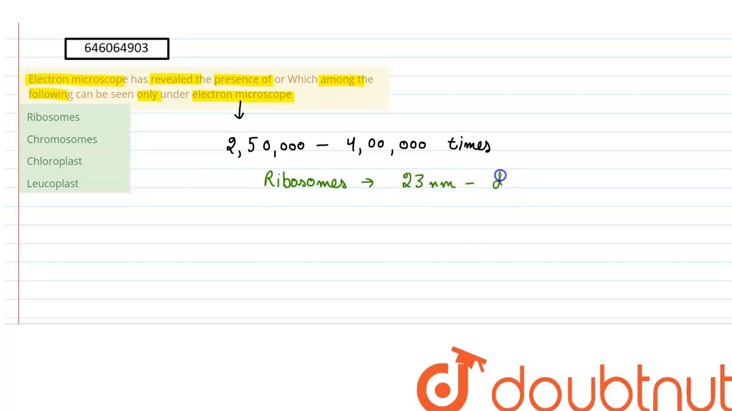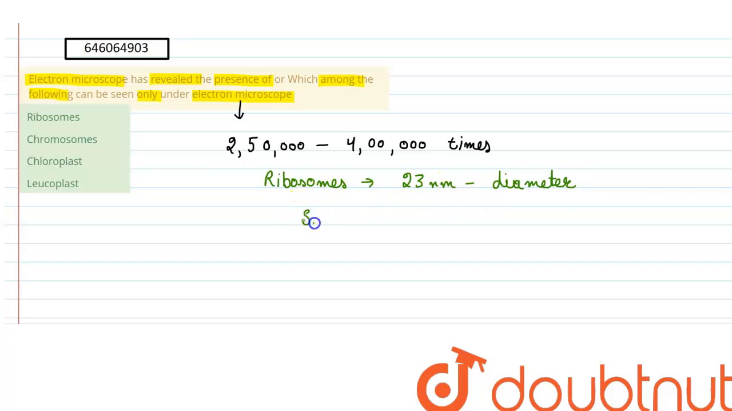So when we talk about the electron microscope, the magnification power of this microscope is from 2,50,000 to 4 lakhs. That means it can magnify an object up to this many times, right? And if we consider these options, out of these, ribosomes are the smallest cellular organelle and their diameter is around 23 nanometers.